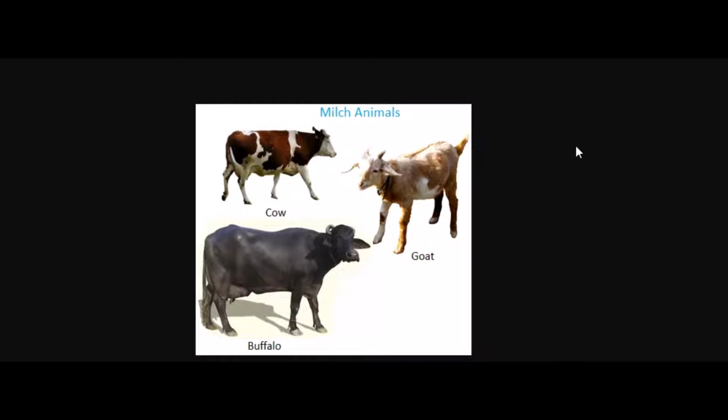So any of the examples you can write here. Milk is a very good source of protein. Protein is needed by our body for building the body, and we get it with the help of these milching animals.